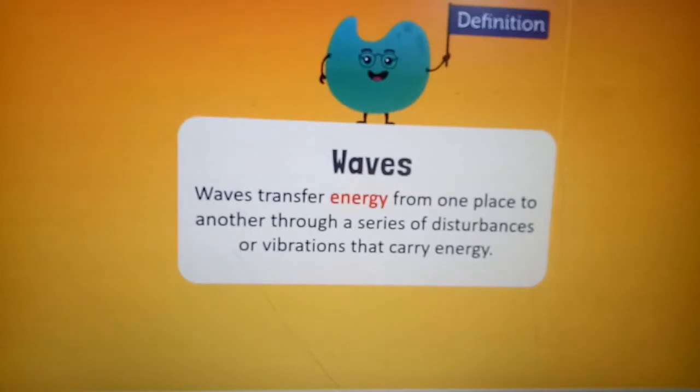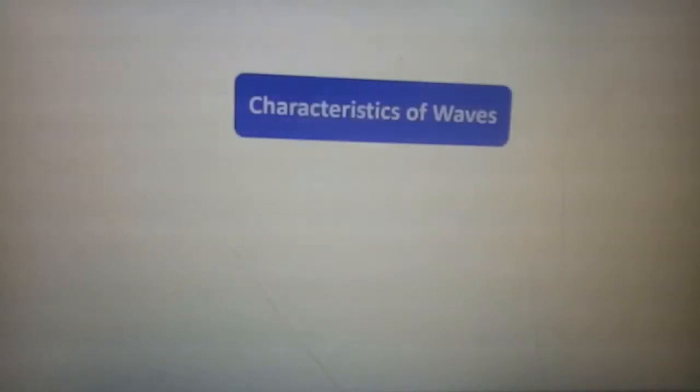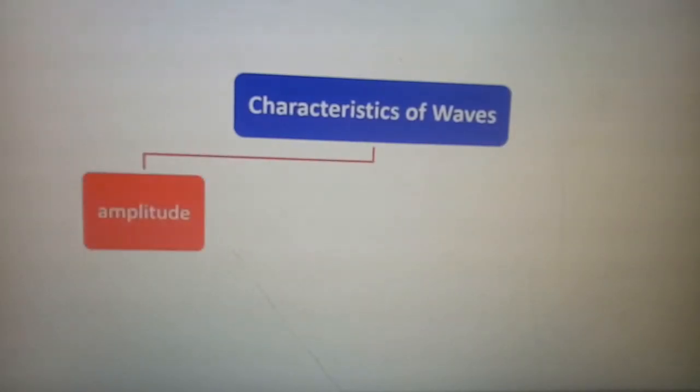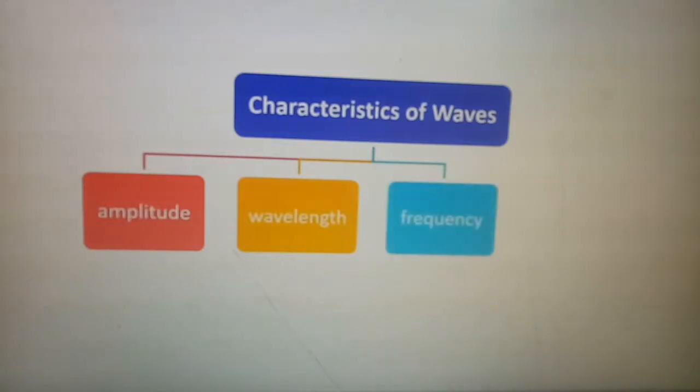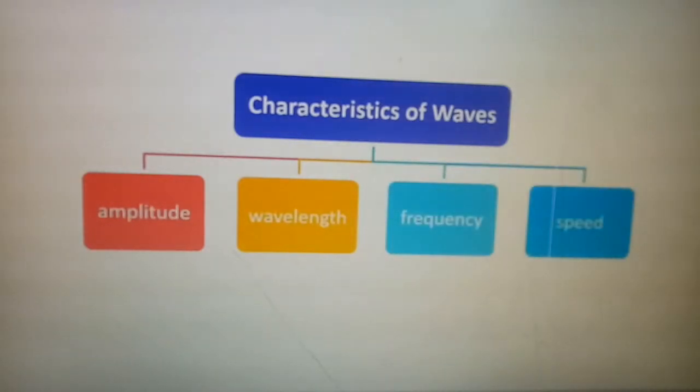तो जैसा हमने पहले पढ़ा था कि साउंड इज ए फॉर्म ऑफ एनर्जी. Now look at once again the characteristics of the waves, that is the amplitude, wavelength, frequency and speed. So these are the four characteristics of the waves which we are going to discuss in detail.